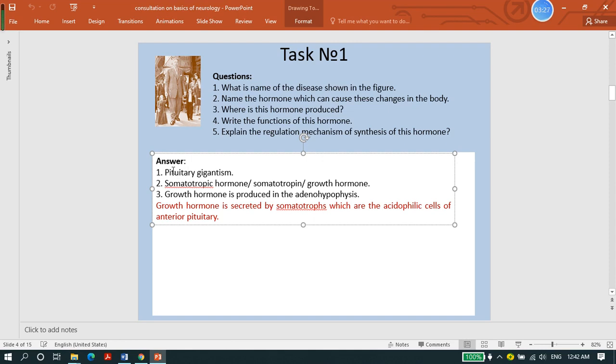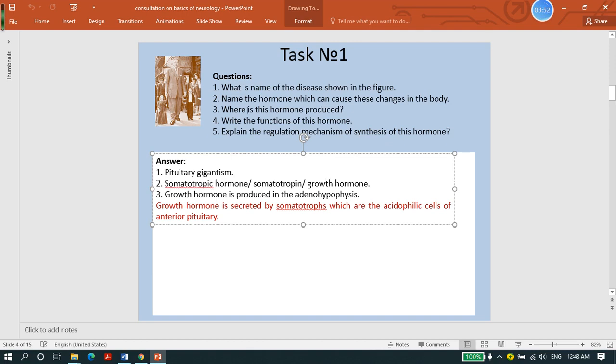You just say pituitary gigantism, it's acceptable. Next, what is the name of the hormone which can cause these changes in the body? It is growth hormone. You just need to write growth hormone. Sometimes we call it somatotropic hormone, sometimes somatotropin. So all 3 answers are acceptable.